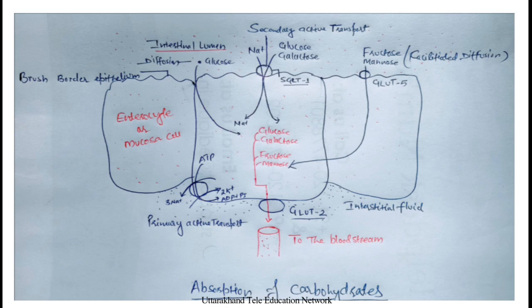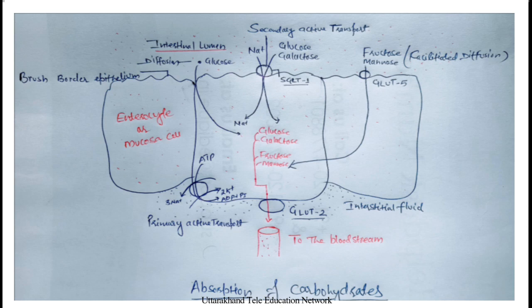You can see this figure showing absorption of carbohydrate. The end products of carbohydrate digestion are glucose, galactose and fructose, and sometimes mannose, but most of the time glucose, galactose, fructose. This is the typical ultrastructure of the intestine, where this is the intestinal lumen where the digested foods are available, and other kinds of ions are also present.